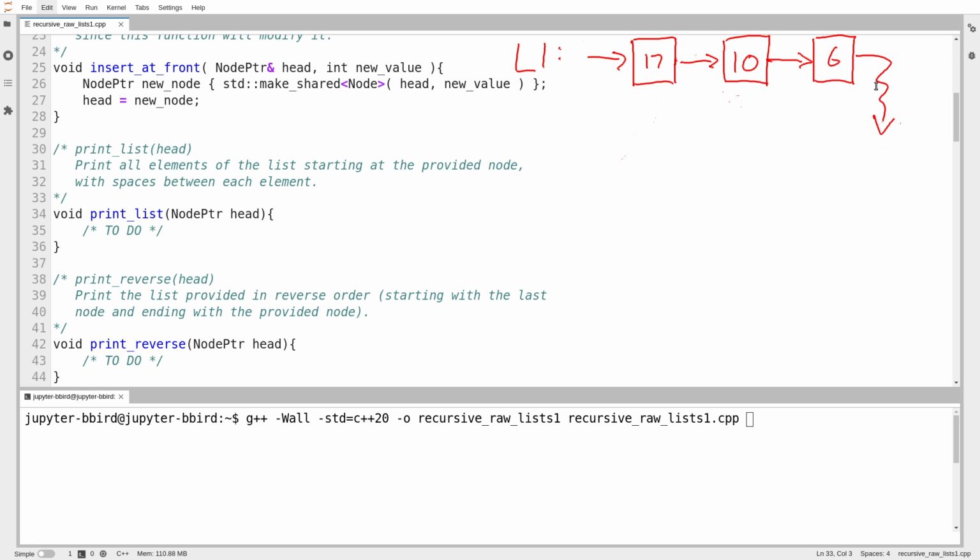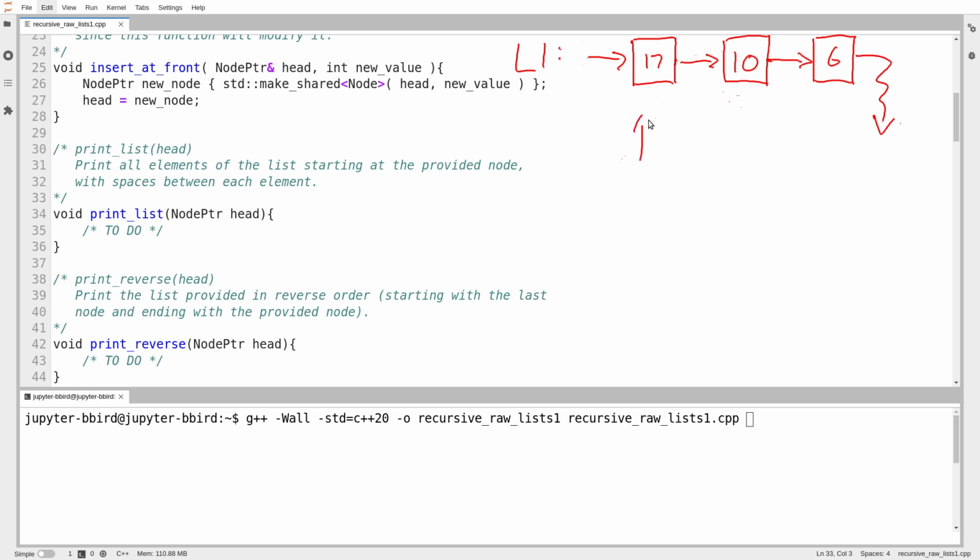Notice I've drawn L1, the same list we've been using to test in the previous videos. I've drawn that up here on the right, but I haven't drawn in the head pointer the way I usually do. The head pointer, which obviously does still exist, so I still have to refer to the very first element of my list in main, is special then. It refers to the beginning of a list. The case that I want to make is that from the point of view of a function, the beginning of a list is just whatever node you give it.